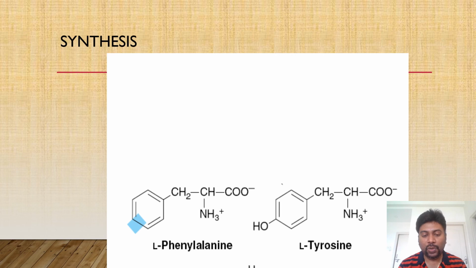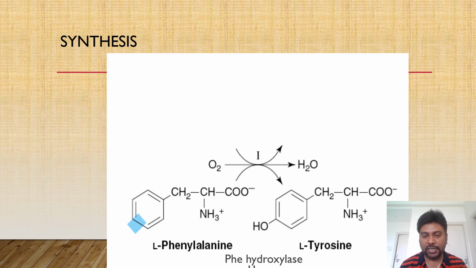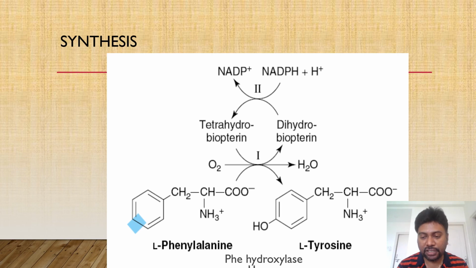The enzyme which adds a hydroxyl group to phenylalanine is phenylalanine hydroxylase. This is the enzyme which converts phenylalanine to tyrosine. This enzyme utilizes molecular oxygen, tetrahydrobiopterin and NADPH as its coenzymes. So this is how, with the help of this enzyme and these coenzymes, tyrosine is synthesized.